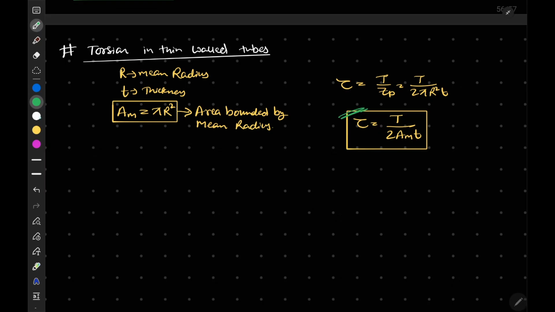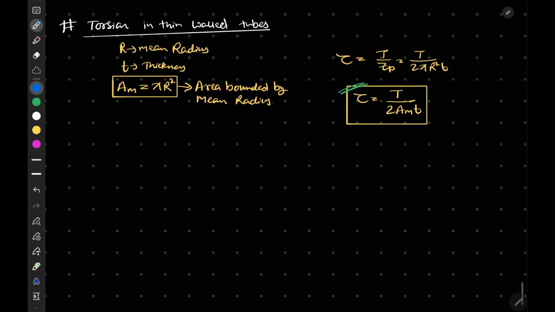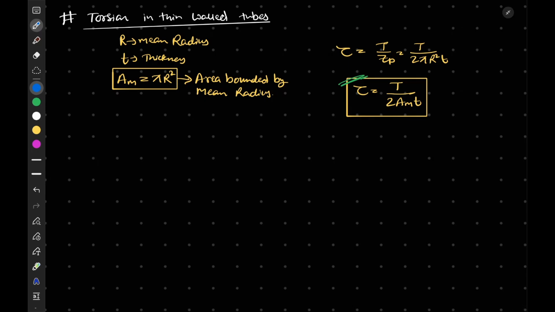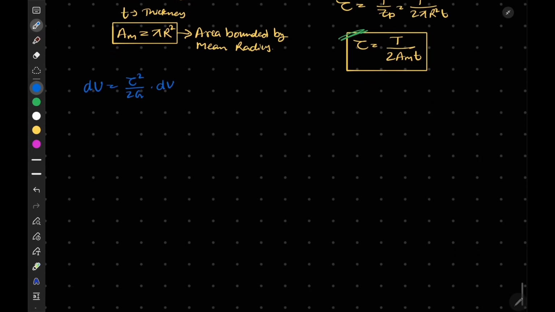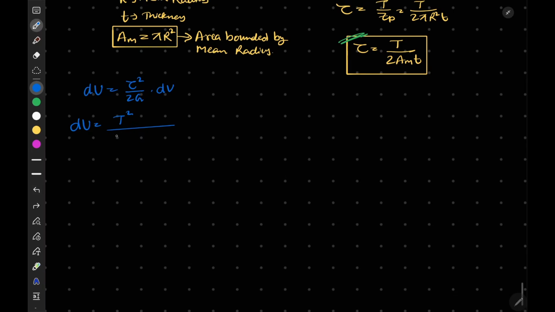Now if I would like to talk about the strain energy, we will use the same thing here: small strain energy dU is equal to tau square by 2G into dV. We can write tau is equal to T upon 2 Am t, so we will obtain T square upon, sorry, this will become 4 Am square t square into 2G into dV.